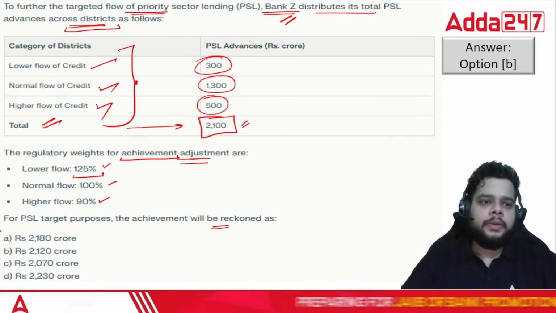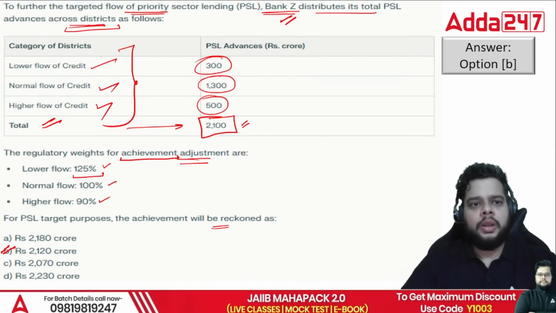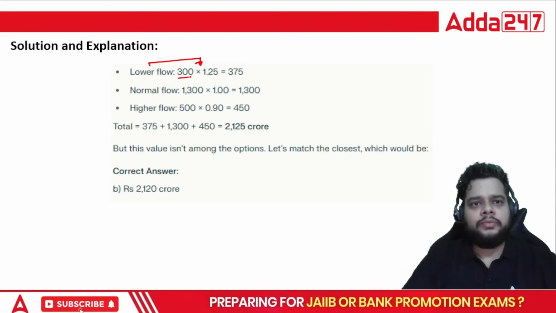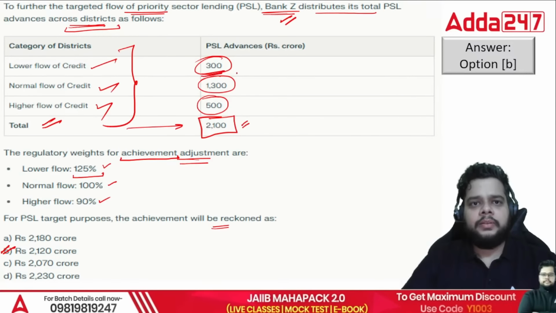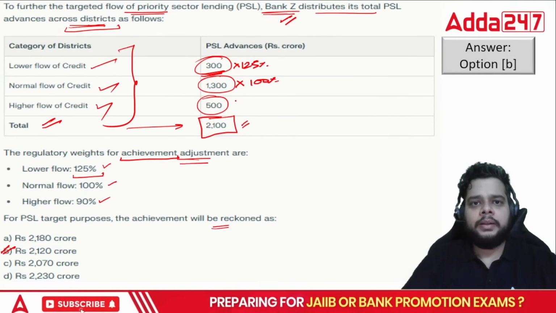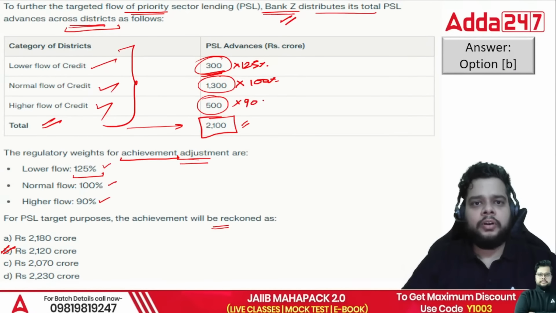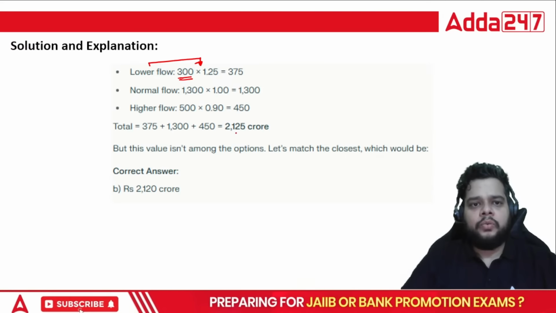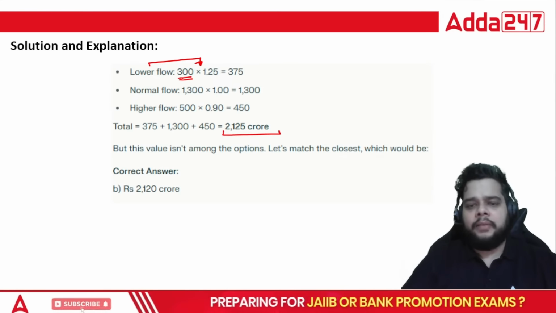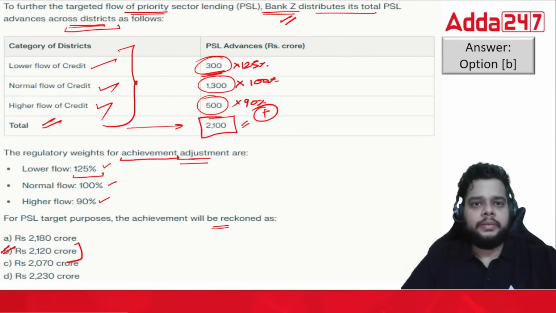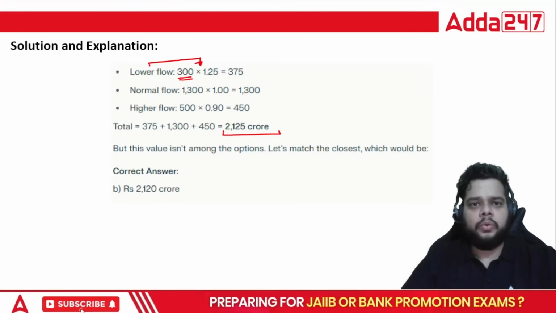Right answer will be option B only, 2120 crore. How? See, for lower flow, you will be having 125% of 300. Fine. Then for the normal flow, 1300 multiplied by 100%. And then 90% of what? Of your higher flow, just add them, and you will be getting 2125 as the right answer. And when we talk about the correct answer for this question, again, we have rounded off the options. The correct answer is 2120 crore.